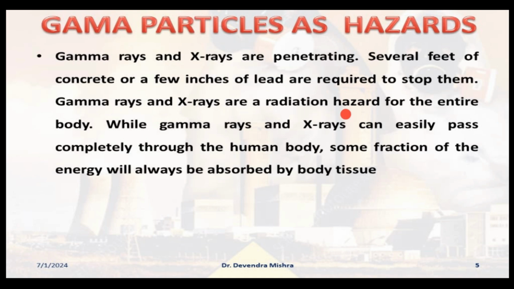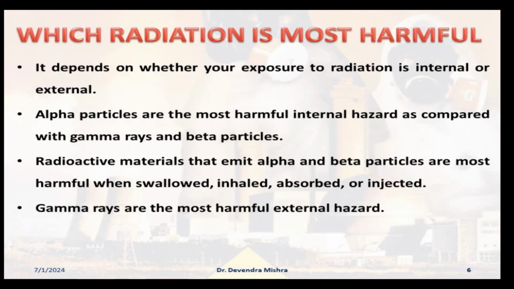Okay, gamma rays and x-rays are a radiation hazard for the entire body, right? While gamma rays and x-rays can easily pass completely through the human body, some fraction of the energy will always be absorbed by the body tissues, and then the body tissues would be damaged. So again, you can see these three kinds of radiation, which are the result of the spontaneous decay of radioactive materials, are very, very dangerous for human beings, animals as well as plants.